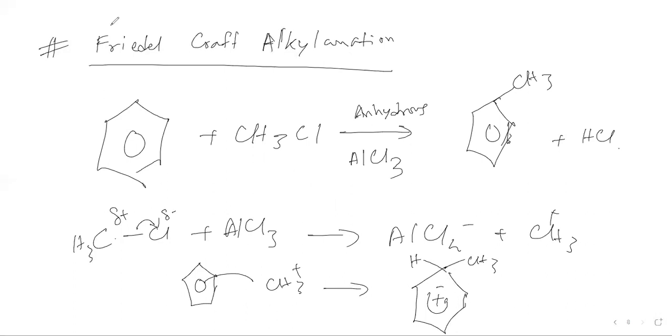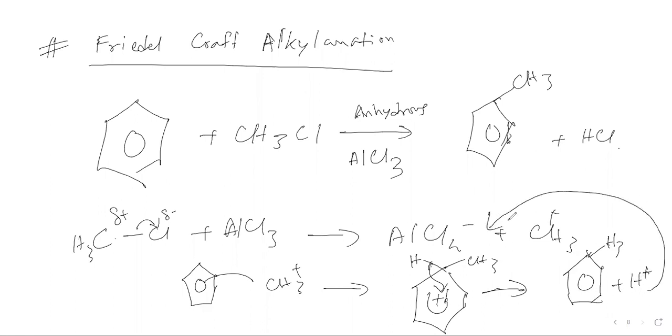Then the ring is refilled with electrons, and we are left with the alkyl group added to the benzene, and H plus. This H plus in turn reacts with AlCl4 minus to form HCl plus AlCl3. So that's one way.